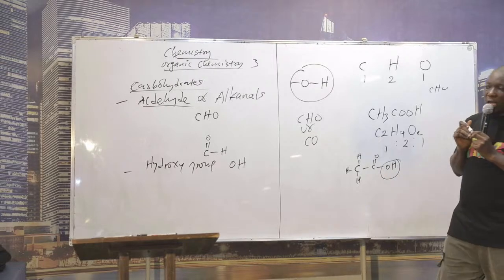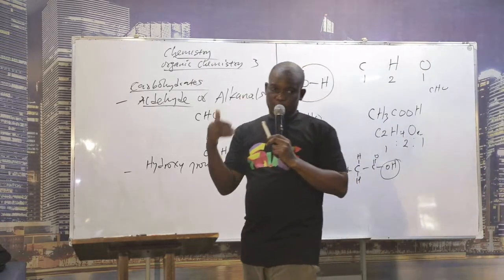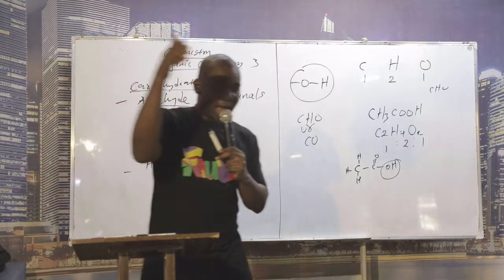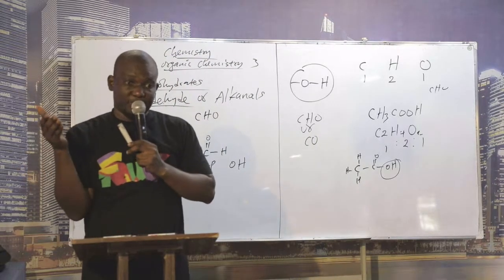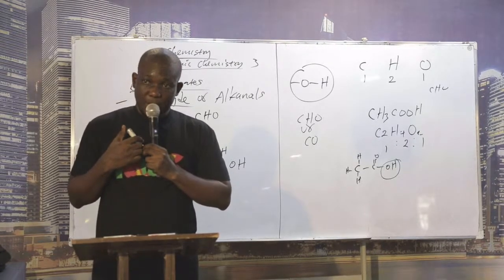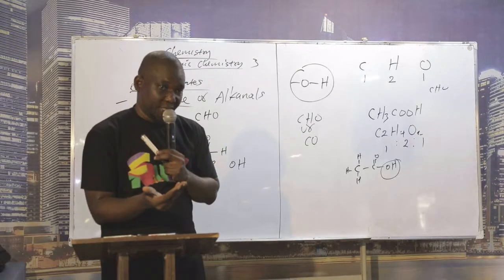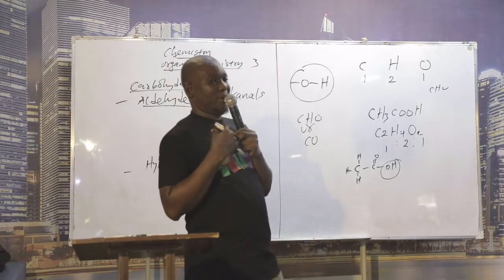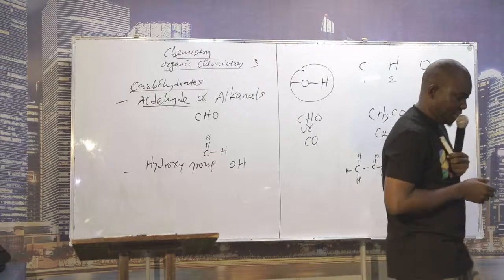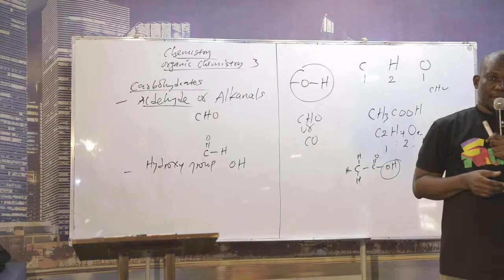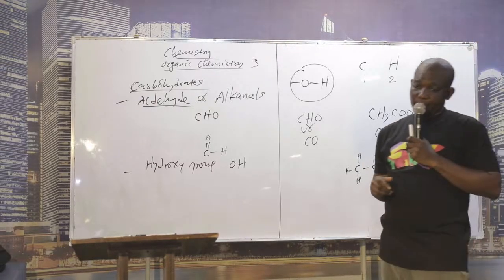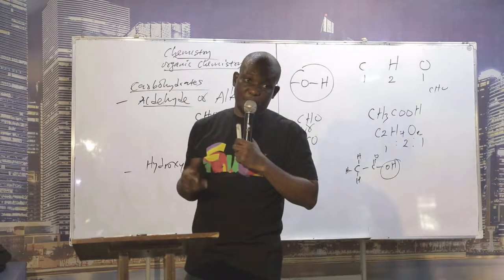But all other compounds of carbohydrate fall in the category of what? Having many OH groups with either what? Alkanal or what? Alkanones. That is carbohydrates. A compound with many OH. And if you look at glucose, how many hydroxy groups are there in the molecule of glucose? Look at me. The answer is what? 5. In the molecule of glucose, there are 5 hydroxy groups.